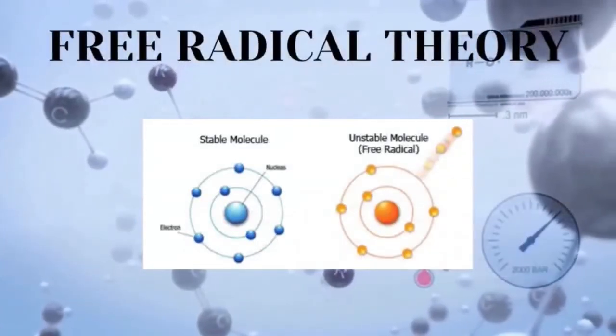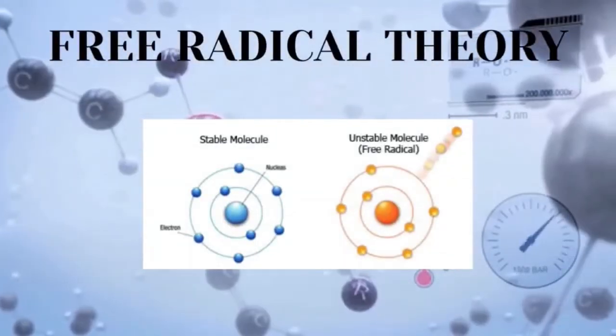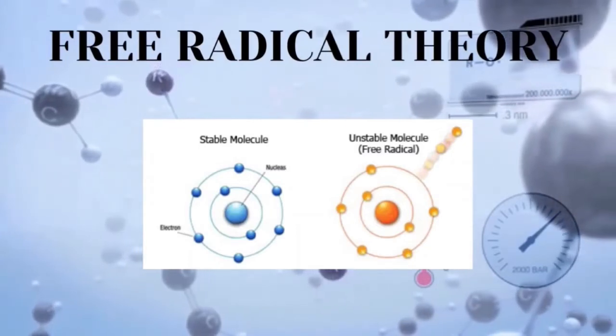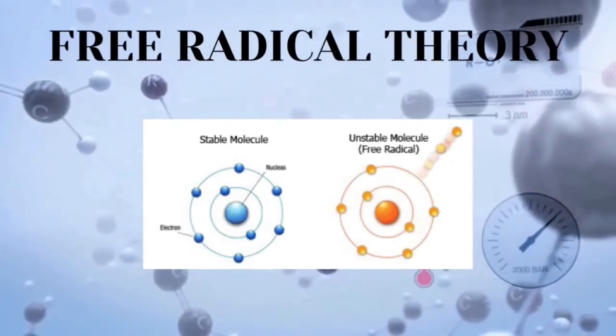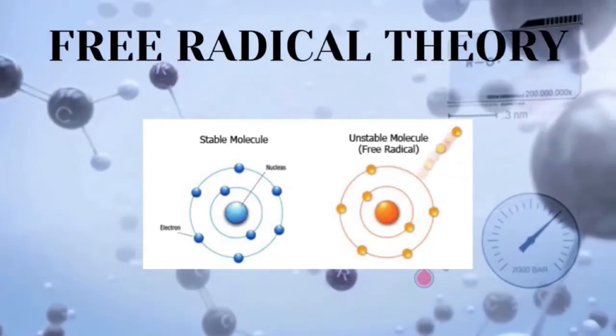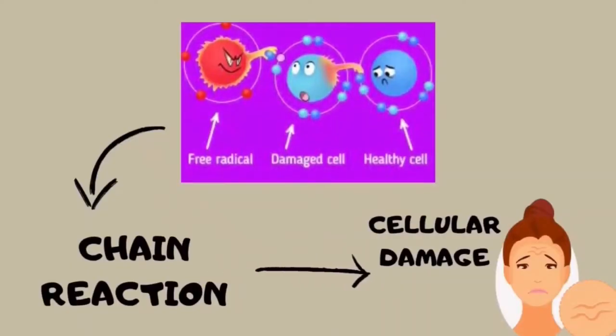Free radical theory. In this theory, an atom, ion, or molecule contains an unpaired or odd number of electrons which can damage our cells and lead to illness and aging. The most common free radical in biological systems is oxygen. Free radicals are like robbers which are deficient in electrons and will attack and snatch an electron from other cells to satisfy themselves. This in turn destabilizes the other molecules, turning them into free radicals themselves and creating a chain reaction. A chain reaction will cause cellular damage which in turn causes aging.